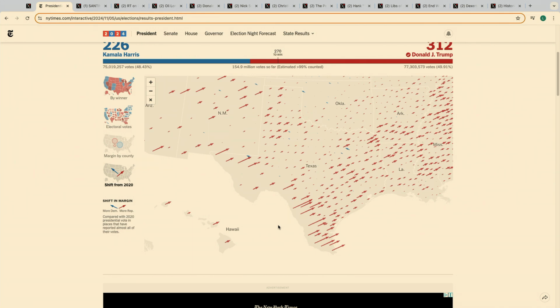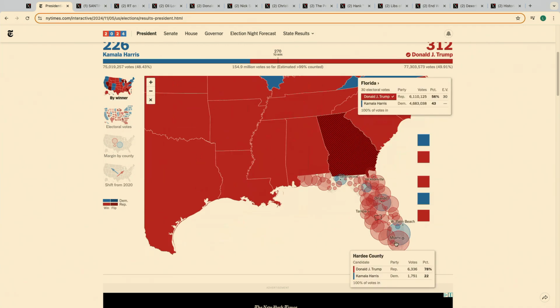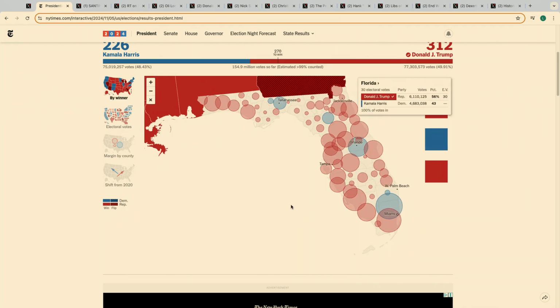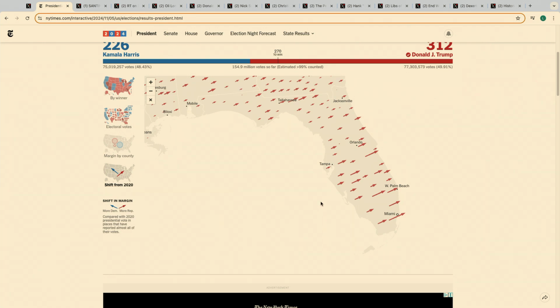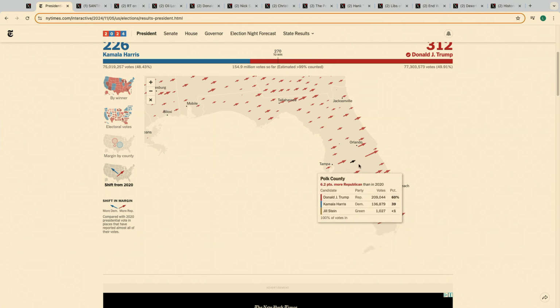But if you want to pull up Florida, this is something really interesting. Miami, if you pull this up and click the shift from 2020 as well, and go to Miami-Dade, you'll see it all the way at the bottom right. A 19-point shift towards Donald Trump from the last cycle. And he won it by 11 points, guys. I said he was going to win it by like 8 or 9, and he won it by a whopping 11 points this cycle. That's an insane shift. But again, this has to do with the Hispanic vote really moving in his favor. And if you want to go to the county right below Orlando, you're going to see it right there.